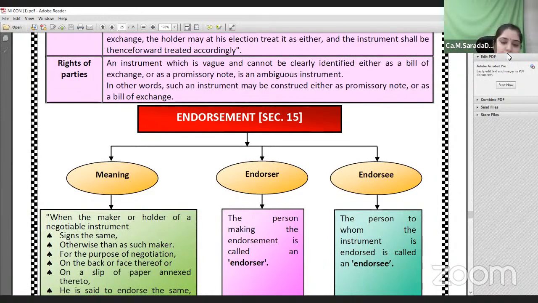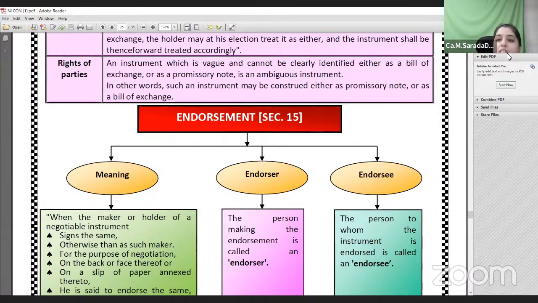He can endorse the instrument. Therefore, if the holder wants money before the maturity date, he can endorse it to another person who will give the money for that particular bill of exchange, promissory note or check.